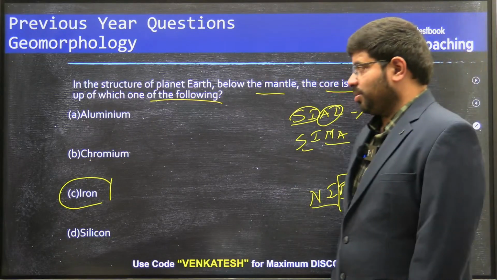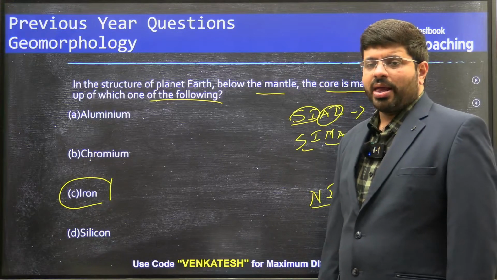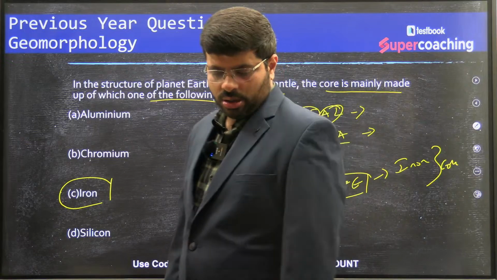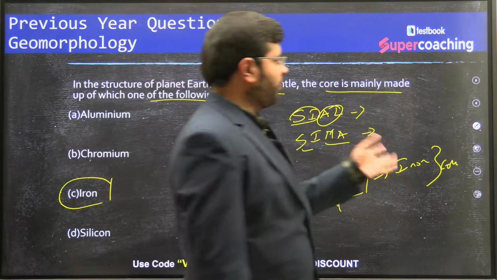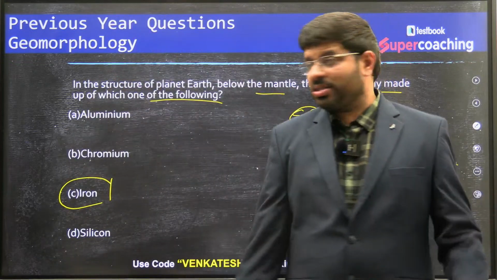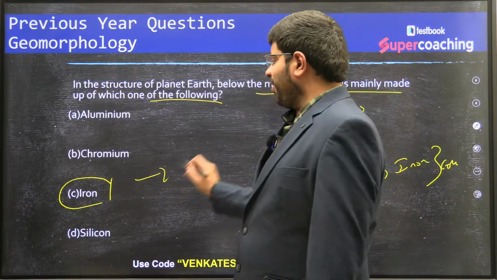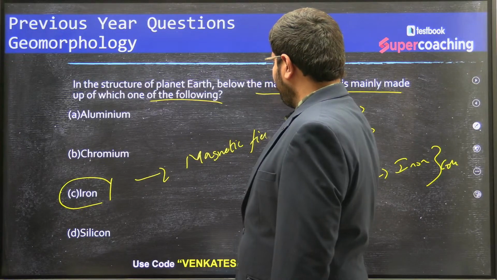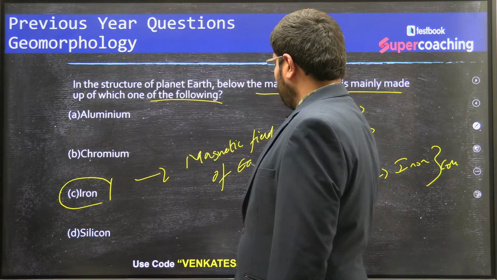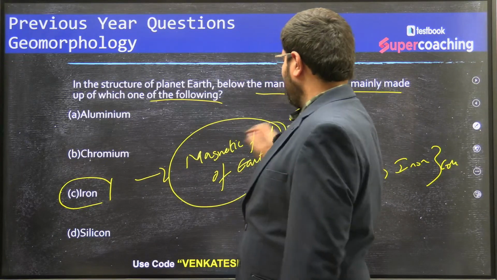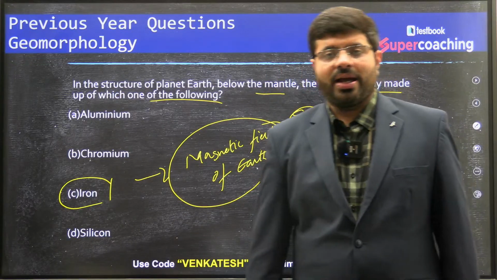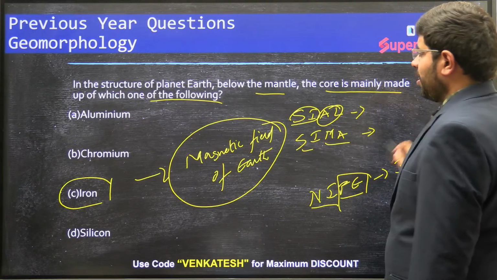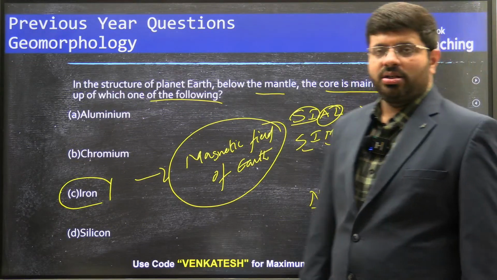Very, very easy. Basically, these kinds of questions are the fundamental things of geomorphology. That's what they're trying to ask: the core is responsible for the magnetic field of the Earth. And if you want to know further things about the planet Earth,